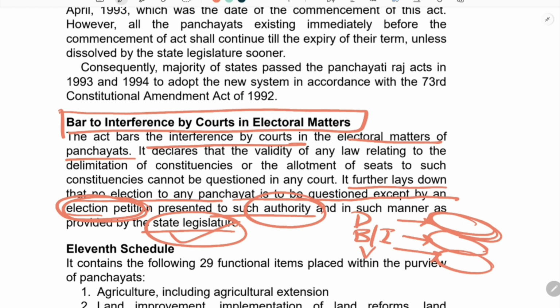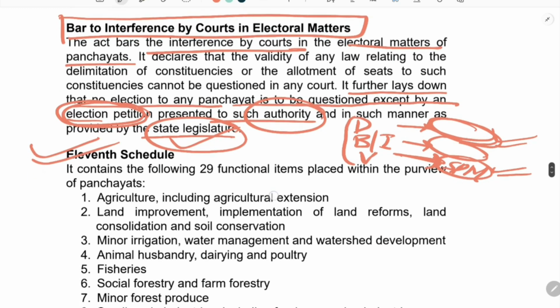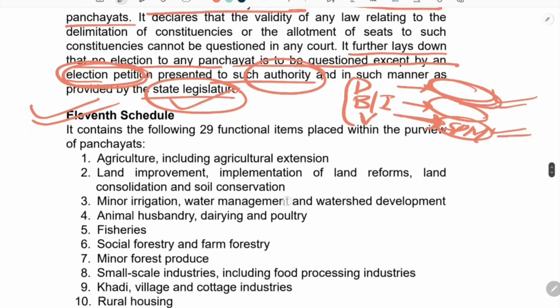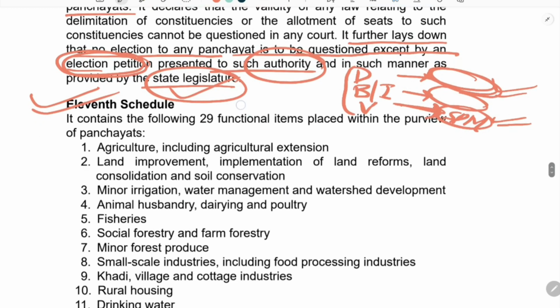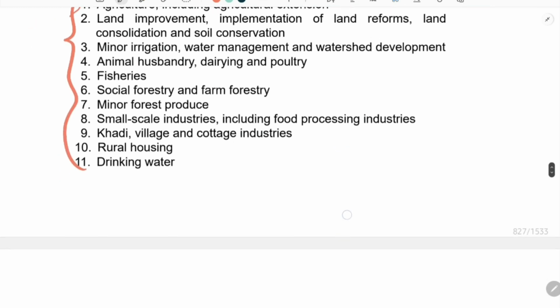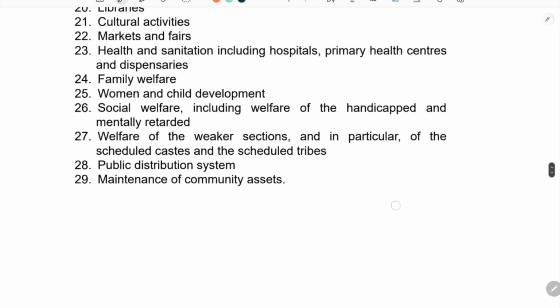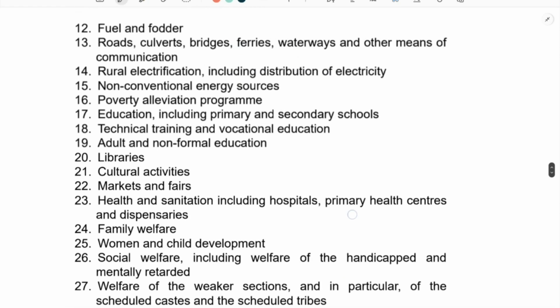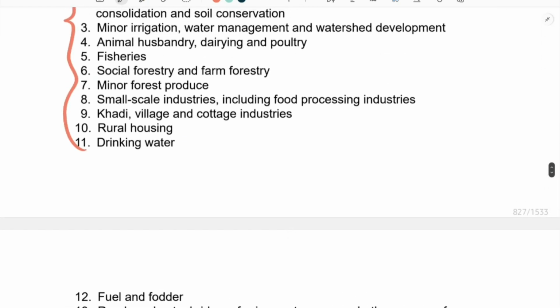Like in some states, at the village level, if there is an electoral dispute, there is the SDM. In a similar fashion, there are other authorities which decide the matters. Last is the 11th schedule. As I told you earlier, it contains 29 functional items. So these are the areas where the Panchayat Act applies. These are 29 items under this 11th schedule.